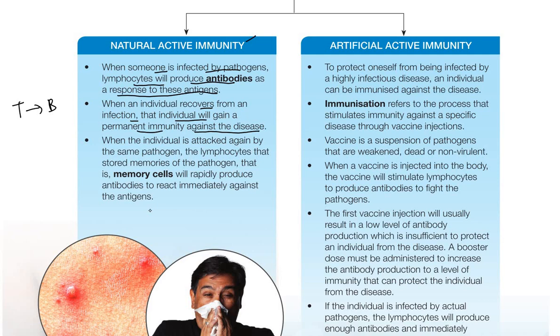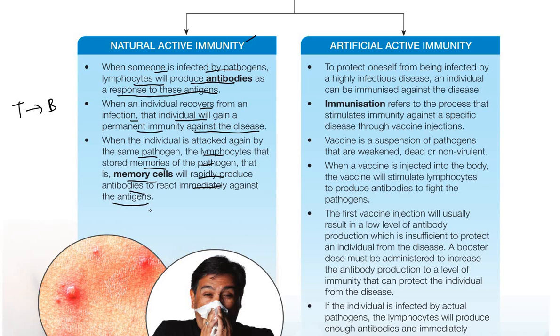So when the individual is attacked again by the same pathogens, the lymphocytes that store memories of the pathogens, that is memory cells, will rapidly produce antibodies to react immediately against the antigen. So now we already have the antibodies for that pathogen. So when we get infected for the second time, usually we will recover faster compared to the first one. Or maybe when we get infected the second time, we don't have any symptoms, because we have enough antibodies to